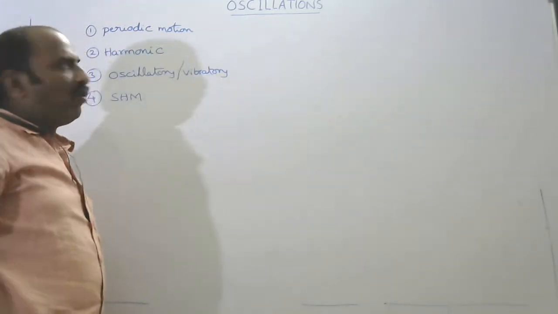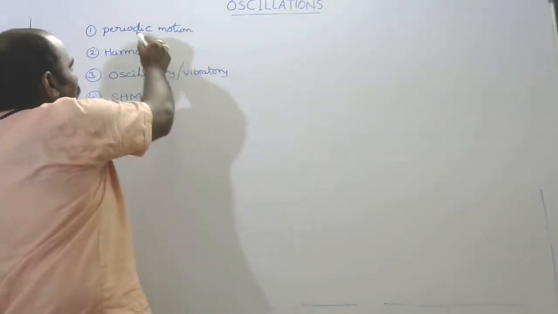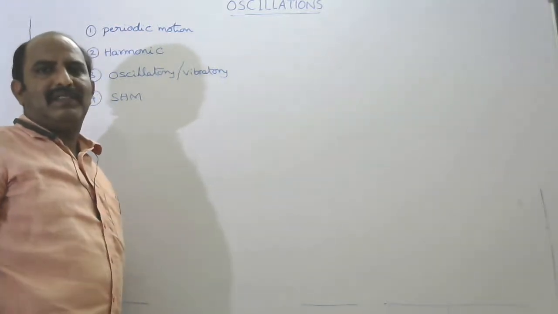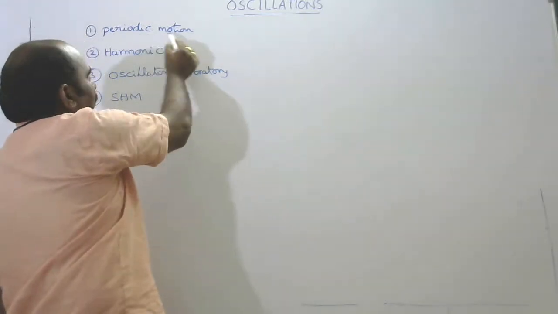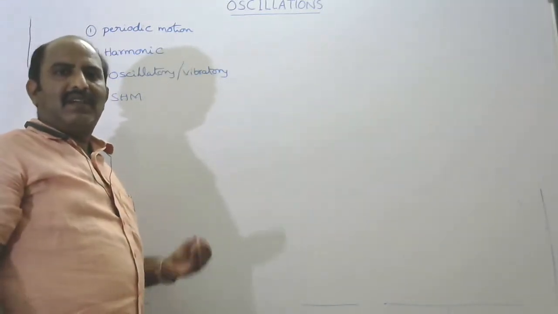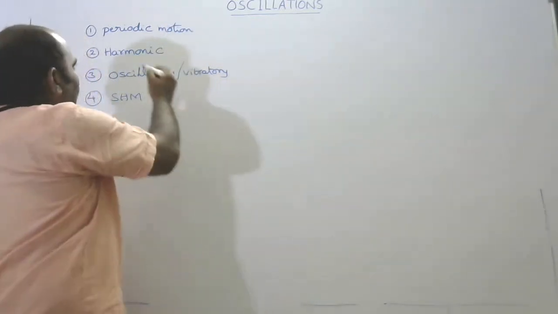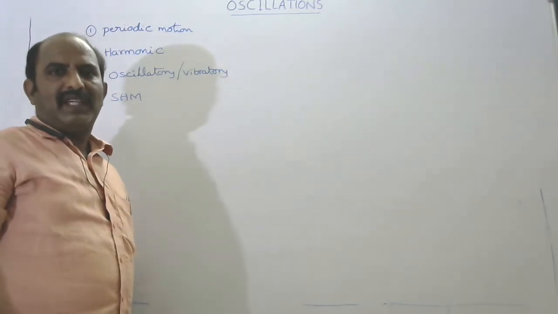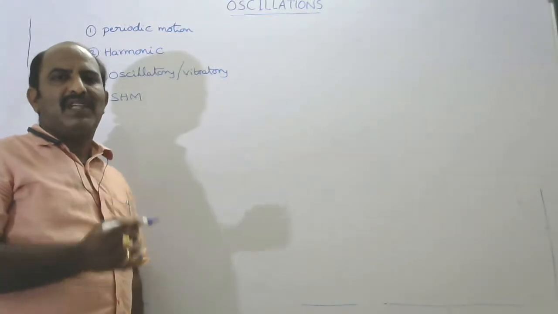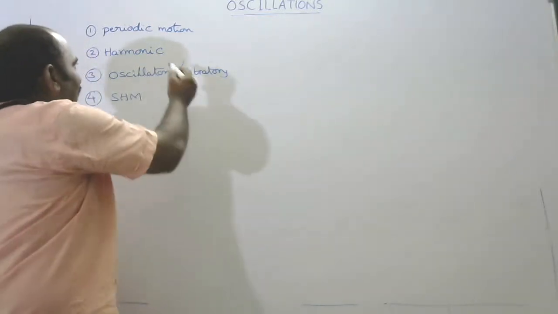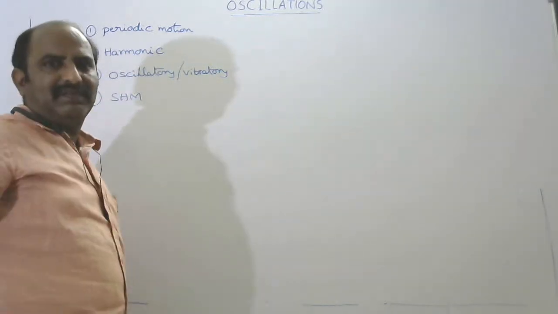If the motion of a body is repeated at regular intervals of time, then the motion is known as periodic motion. For example, all planets revolving around the sun is considered periodic motion, and an electron revolving around the nucleus is also considered periodic motion. What about harmonic motion? If the displacement of a body in periodic motion is expressed in terms of sines and cosines, it is known as harmonic motion.